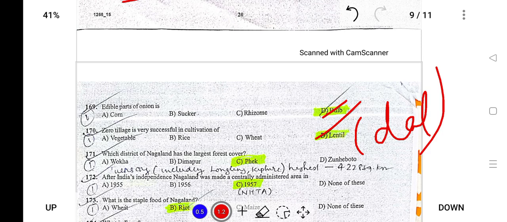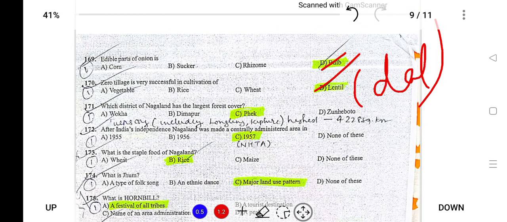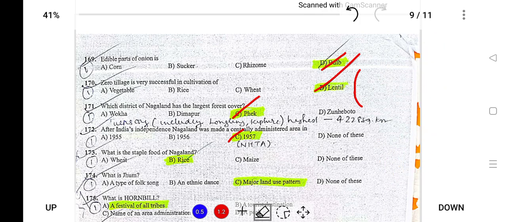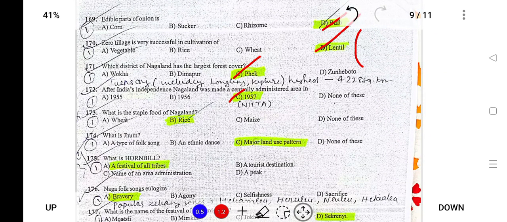Next, which district in Nagaland has the largest forest cover? After independence, Nagaland was made a centrally administered area in 1957 after the demand by the Naga People's Convention for a separate administrative unit. Dr. Imkongliba and the members requested Jawaharlal Nehru to provide a separate administrative unit, so NHTA was formed. In 1957 it was formed as NEFA, that is North East Frontier Agency. The staple food of Nagaland is rice.